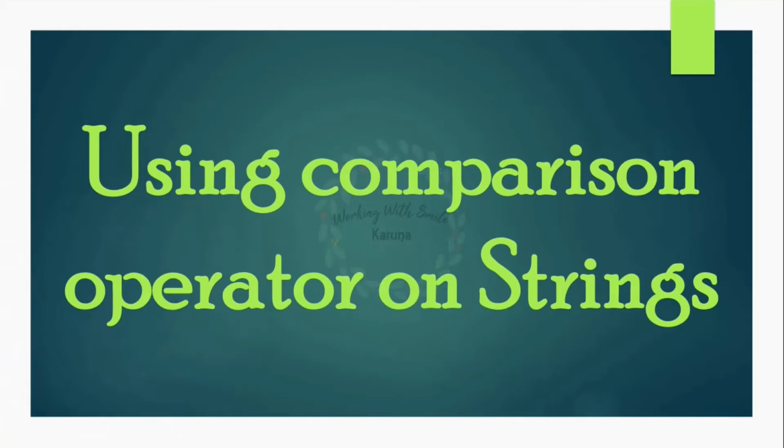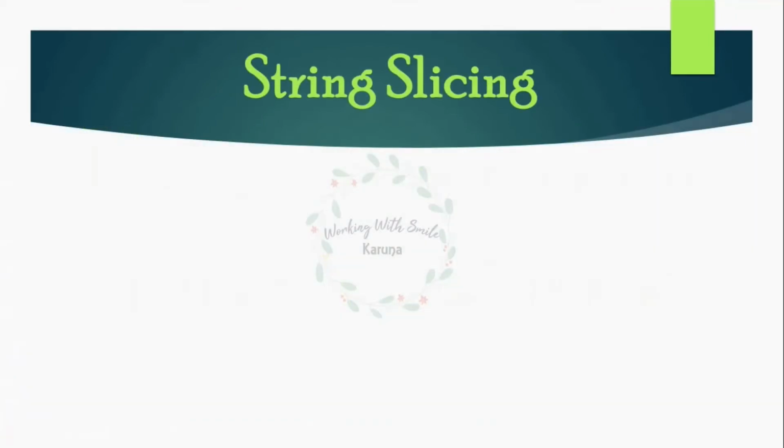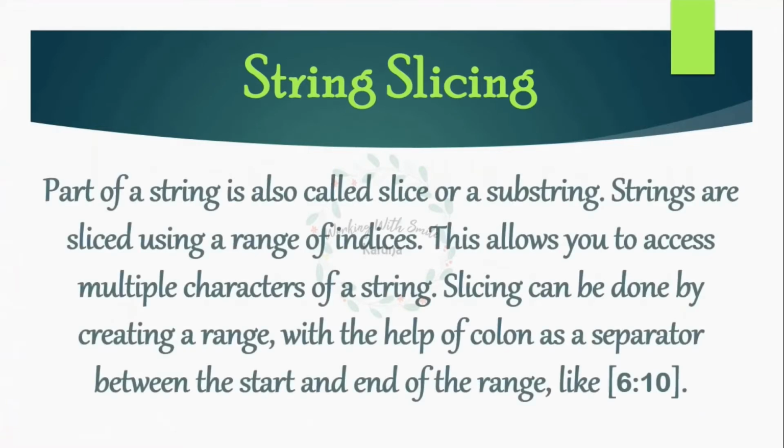Now let's learn about string slicing, a very important and a unique concept of Python. Now string slicing is basically getting different parts from the string. So a part of a string is also called a slice or a substring. Strings are sliced using a range of indices, just like what we were doing in the range function. We provide the start, stop and the step value. So using slicing, you can access multiple characters of the string, whereas with the subscript method, we could access one particular character at a time.